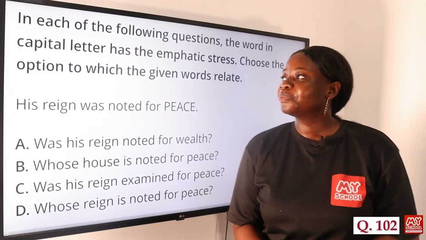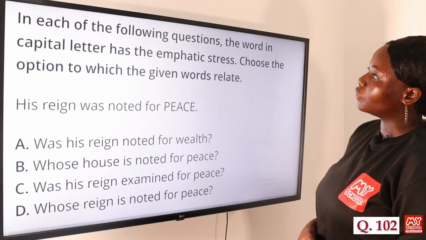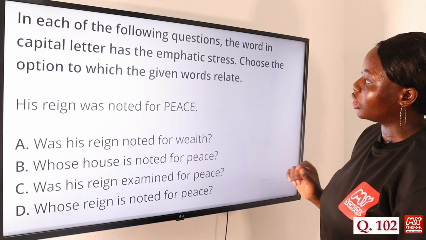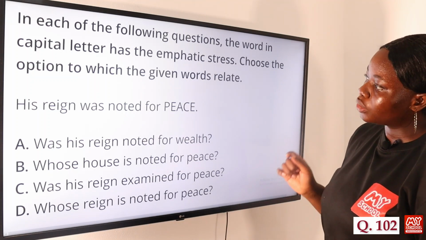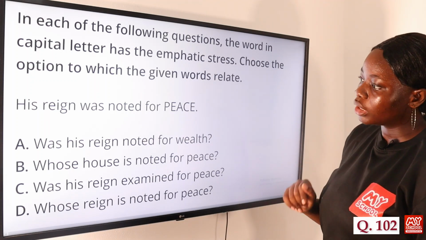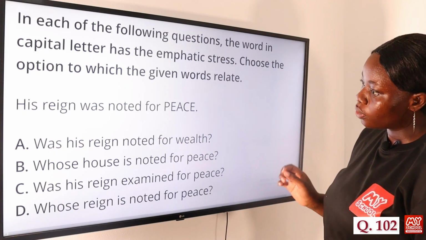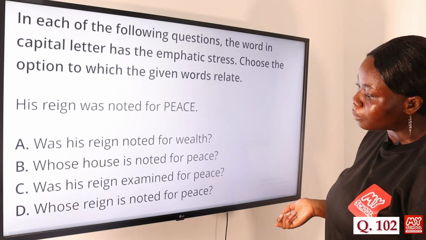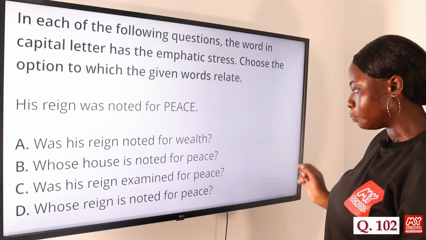Question 102. In each of the following questions, the word in capital letter has the emphatic stress. Choose the option to which the given words relate. His reign was noted for peace. Option A, was his reign noted for wealth? B, whose house is noted for peace? C, was his reign examined for peace? And D, whose reign is noted for peace?